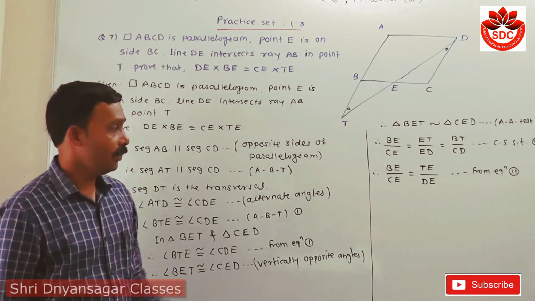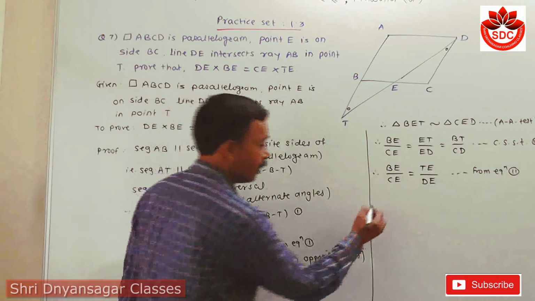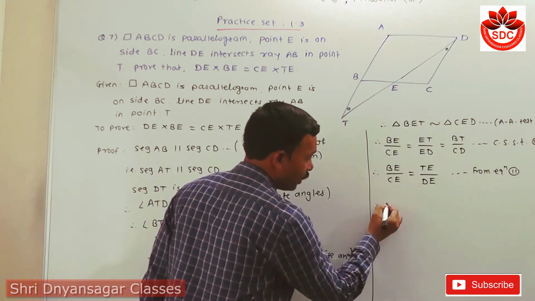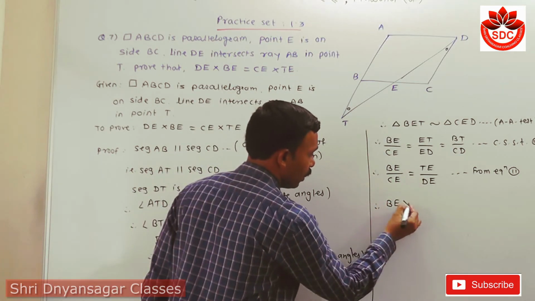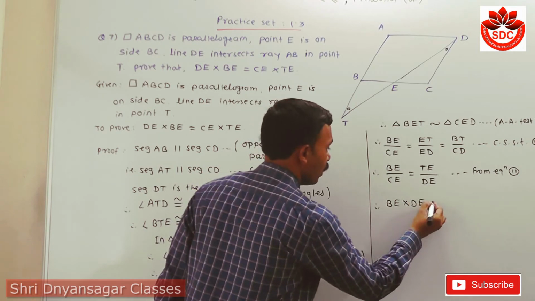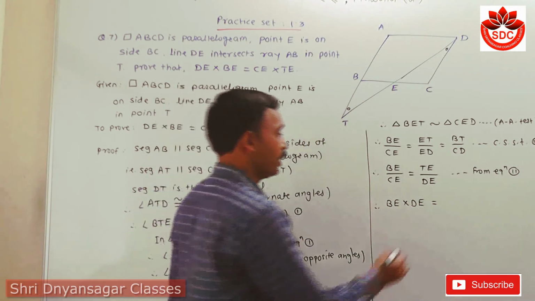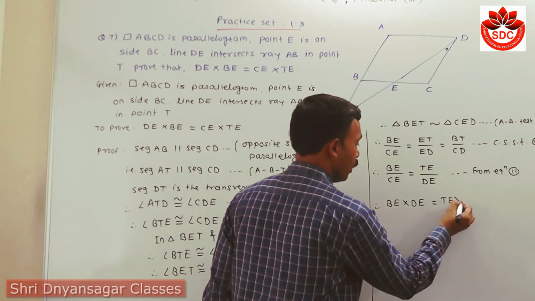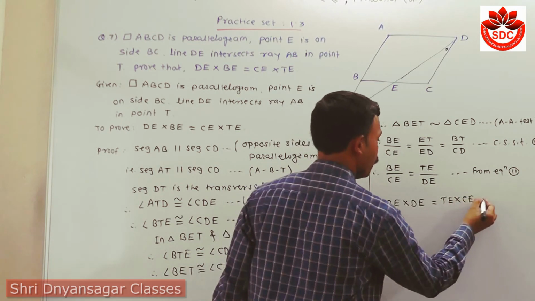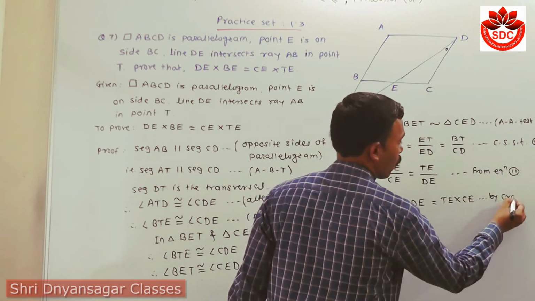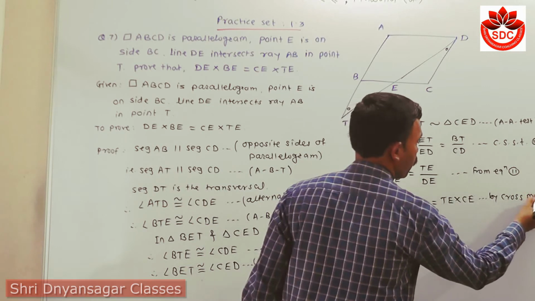Then student, if we take its cross product, first multiply this one, which means BE into DE is equal to TE into CE. The reason is by cross multiplication.